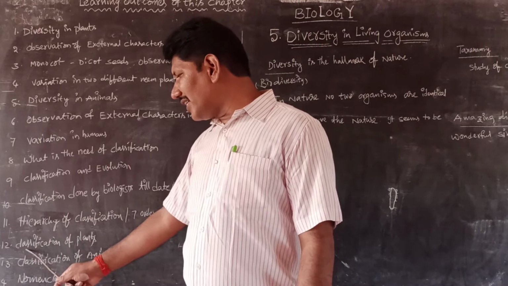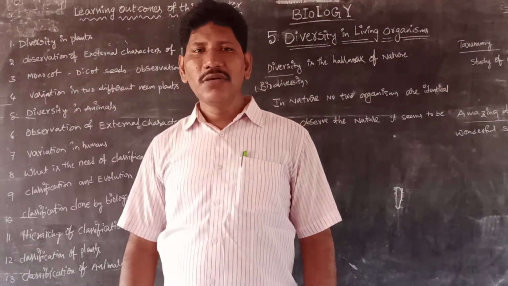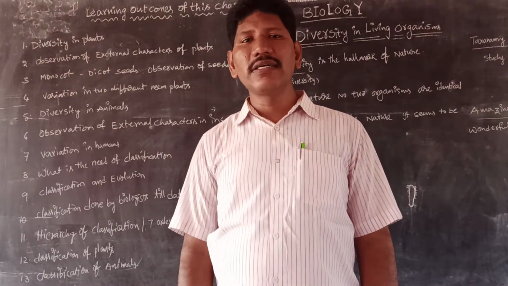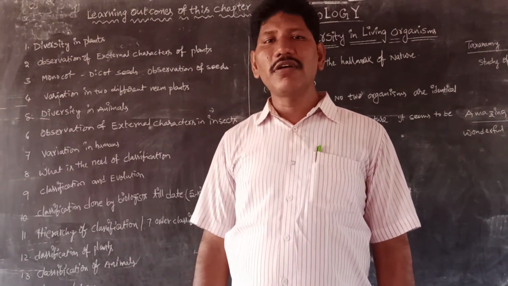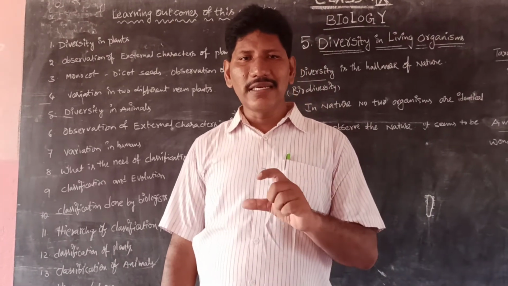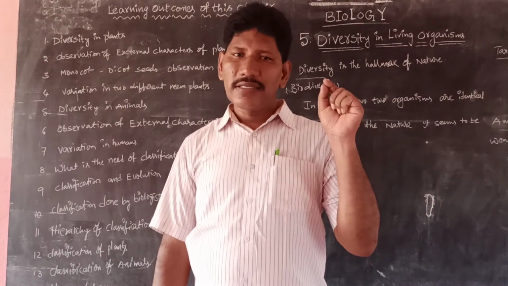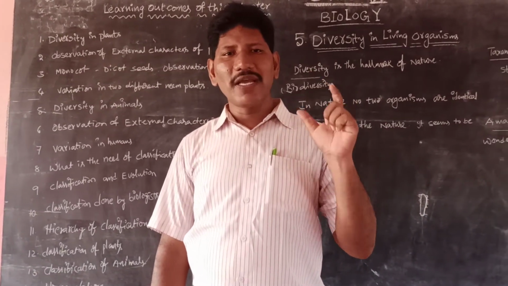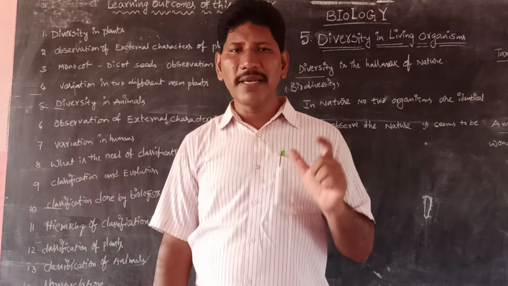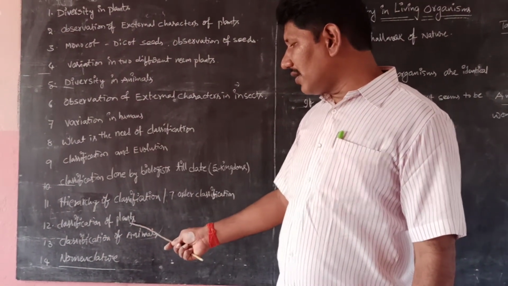Next, classification of plants. Obviously the plants are mainly two kinds. One is the non-flowering plants like cryptogams and the flowering plants like phanerogams. So the flow chart and the detailed classification of plants, from algae to very big plants. So the outline classification of plants and their flow chart.